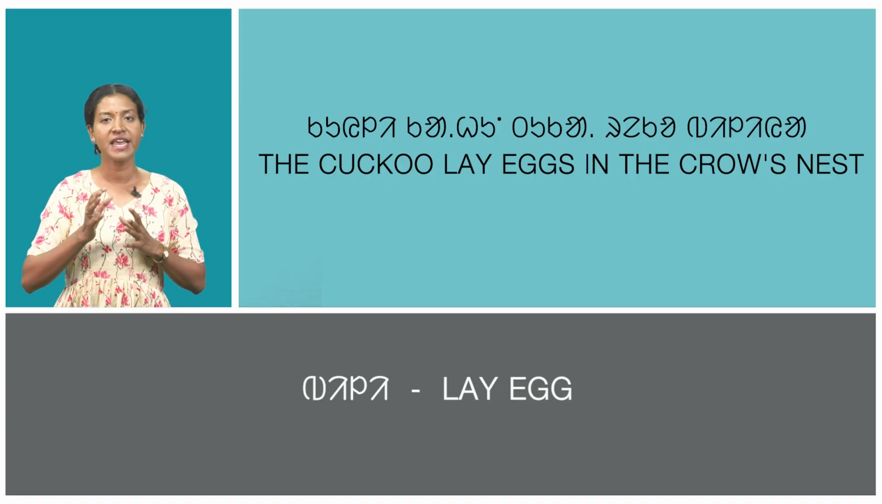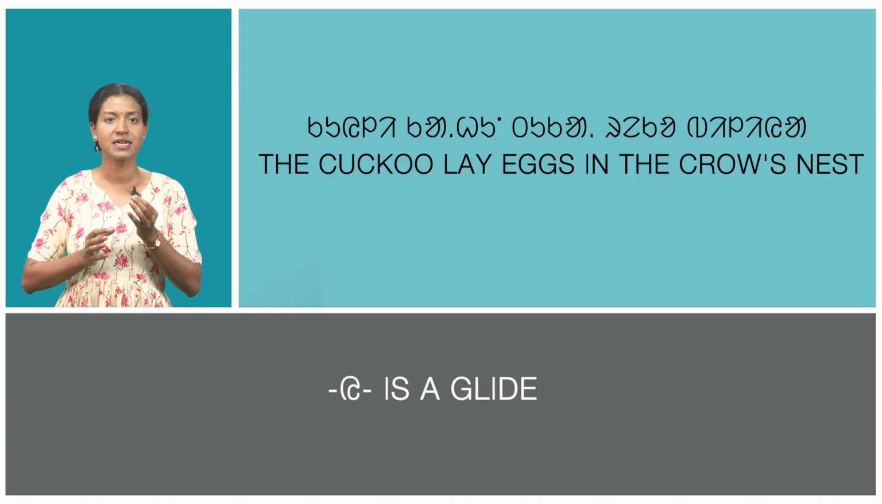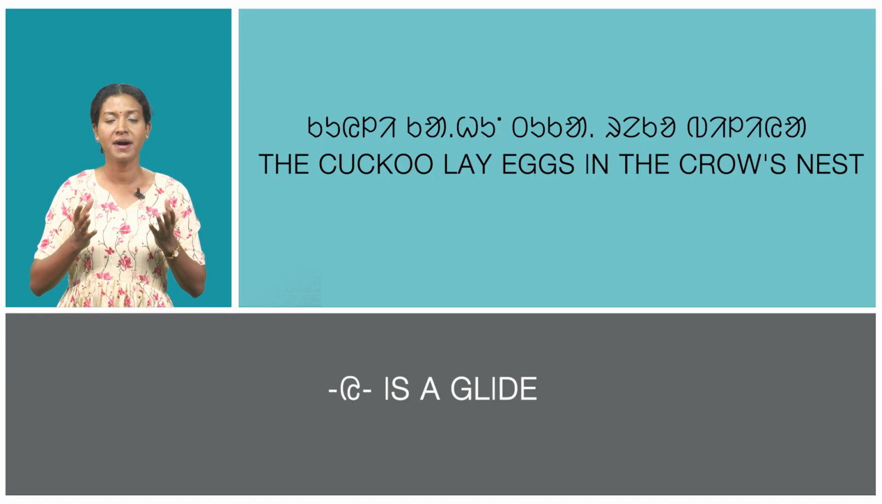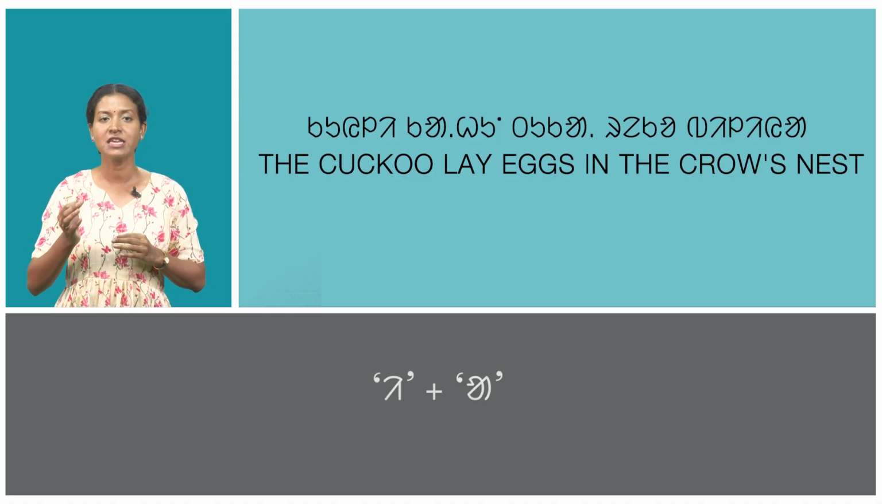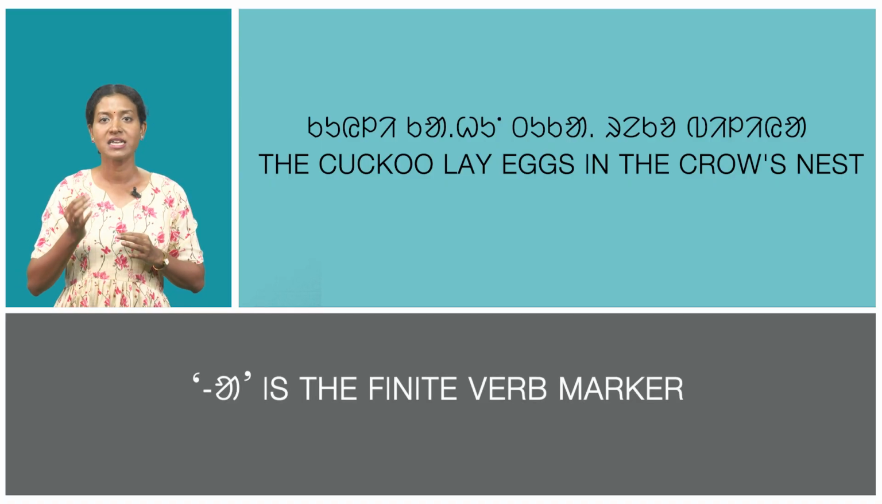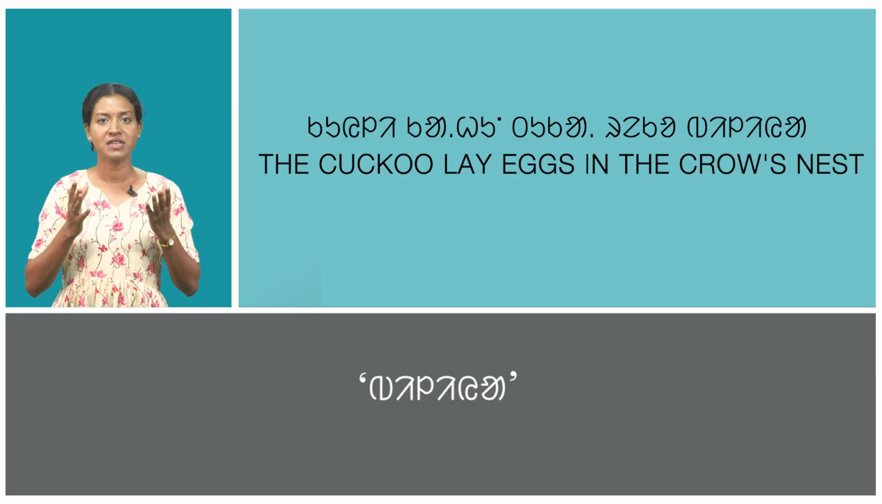Bili, which means lay eggs. Ui is a glide which appears for combining two vowels e plus a, and a is the finite verb marker. In this way, bilia is formed.